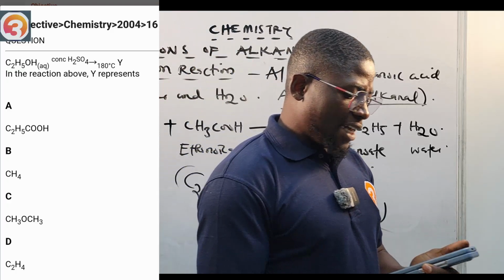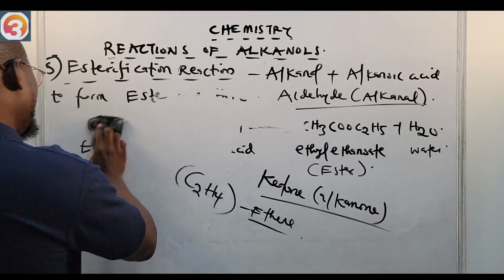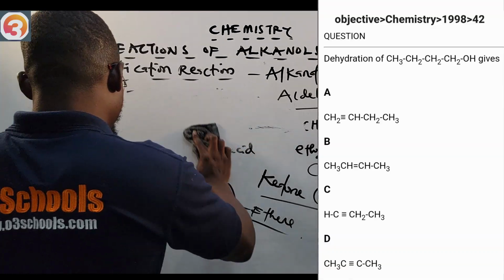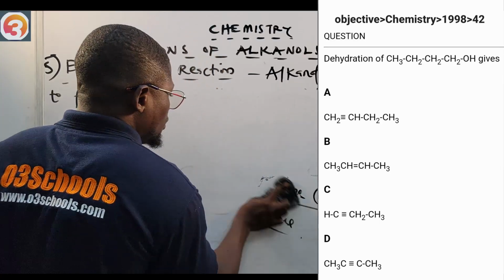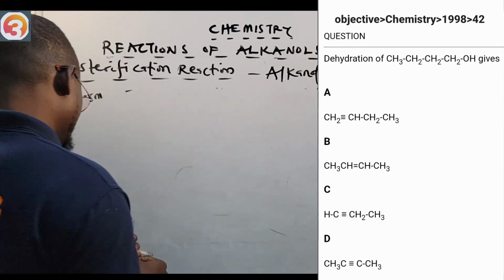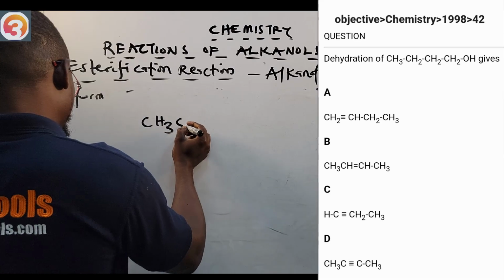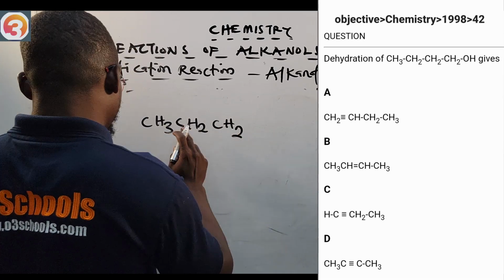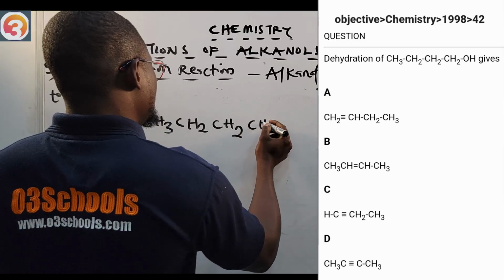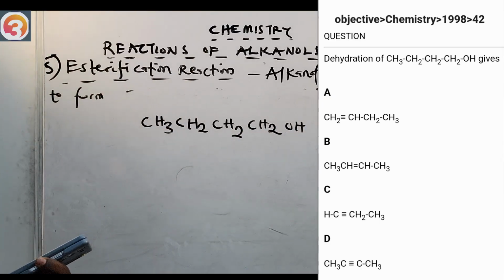Let's go. Dehydration of, I'm giving a compound there. That's 1998, number 42. They said that dehydration of CH3CH2CH2CH3CH2CH2CH2OH, dehydration of this compound gives us what?